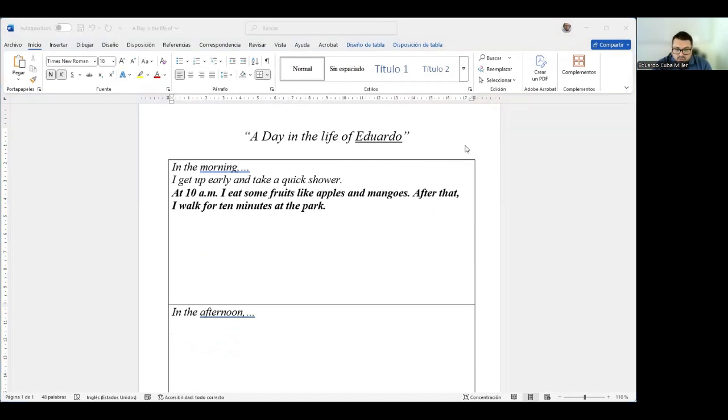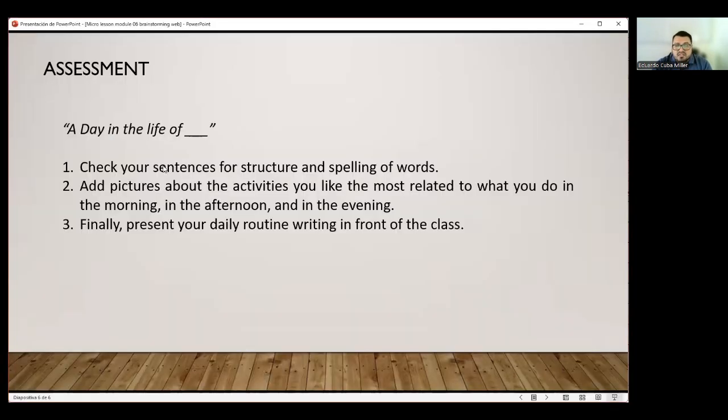Now, what are you going to do? With these ideas that you have here, first, check your sentences for structure and spelling of words. Maybe there is a word missing, or maybe there are some letters missing.